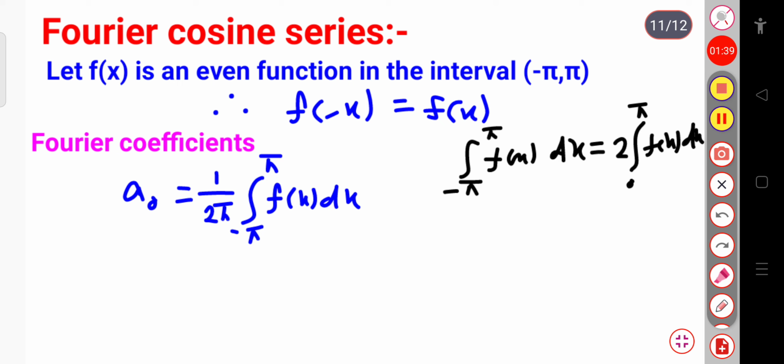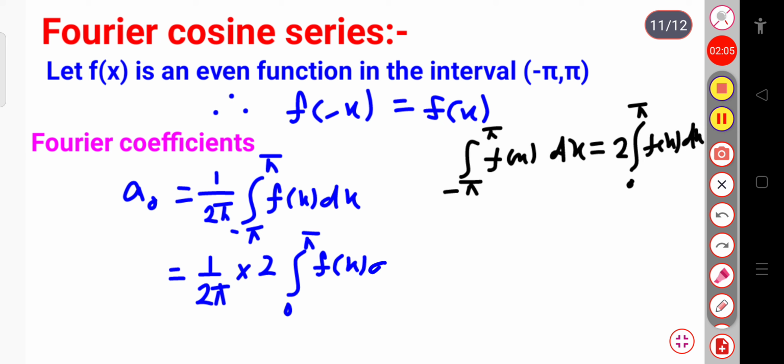That is, when you take the integration of an even function over the interval minus pi to plus pi, the limits change to 0 to pi and you have to multiply by 2. So for a naught, we can write 1 by 2 pi, and here I have to multiply 2 into the integration from 0 to pi of f of x dx.